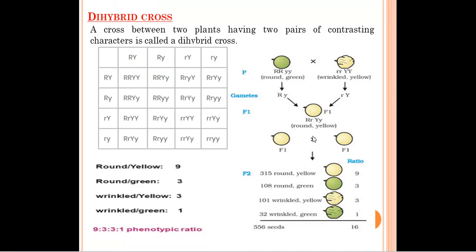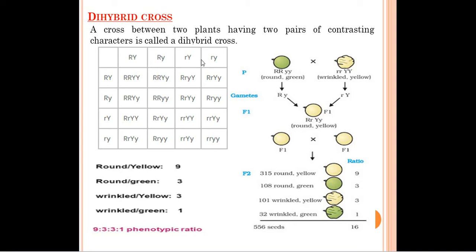Now what will happen? We will cross again the two plants in the F2 generation. When the cross was done in the F2 generation, the phenotypic ratio was 9:3:3:1, means 9 seeds are of round and yellow color, 3 seeds are of round and green color, 3 seeds are of wrinkled and yellow color, and only 1 seed is of wrinkled and green color.